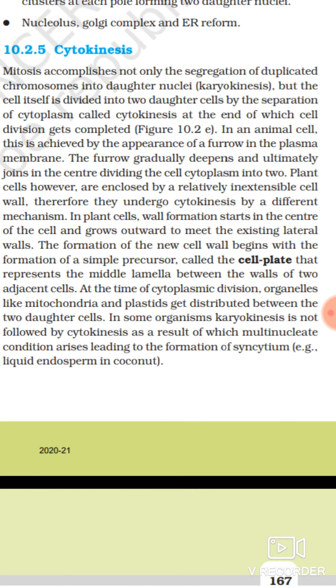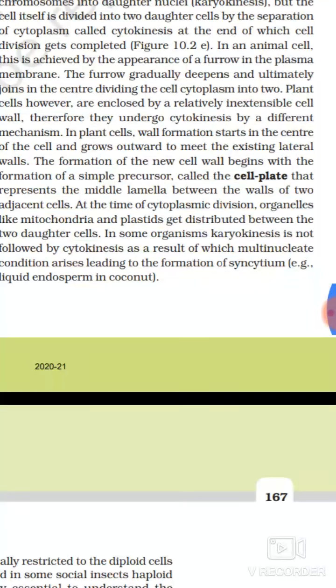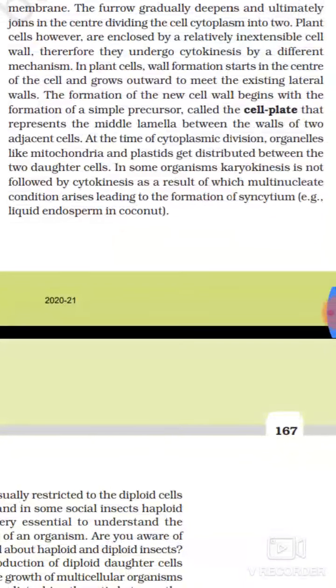Plant cells, however, are enclosed by a relatively inextensible cell wall, therefore they undergo cytokinesis by a different mechanism. In plant cells, a wall formation starts in the center of the cell and grows outward to meet the existing lateral walls. The formation of new cell walls begins with the formation of a simple precursor called the cell plate that represents the middle lamella between the walls of two adjacent cells.